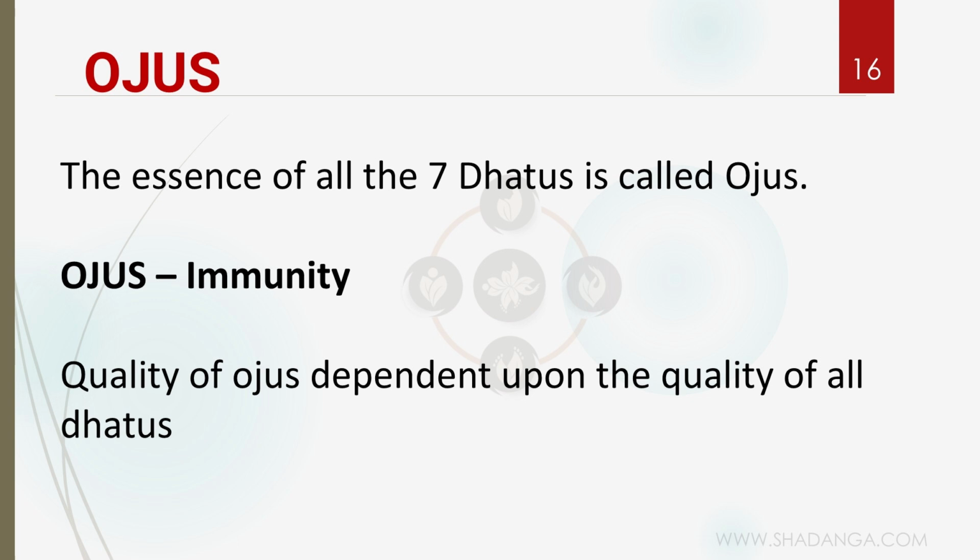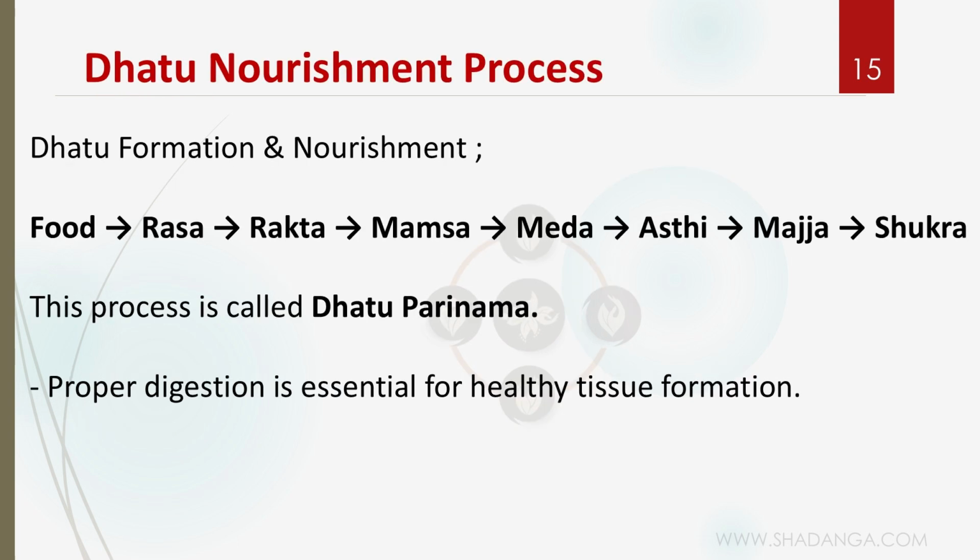And let me tell you one thing. You can look at this page. This is the dhatu nourishment process. It's written as dhatu nourishment process. So what's that? Dhatu formation and nourishment. How is it happening? For the formation of dhatu, what do we need? The food. So the main thing is food. From food only Rasa is made. From Rasa, Rakta, then Mamsa is made.